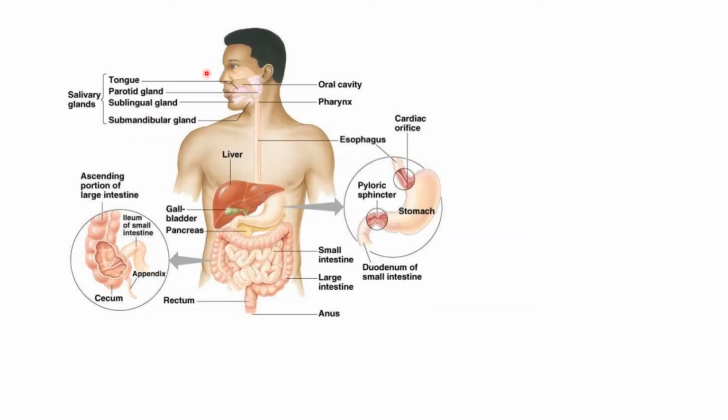So now let's see where digestion takes place. In humans there is a developed alimentary canal in which the digestion takes place. So the first is mouth, which is followed by esophagus, then comes the stomach, small intestine, large intestine, and finally it leads to the anus. So now let's study each part in detail.